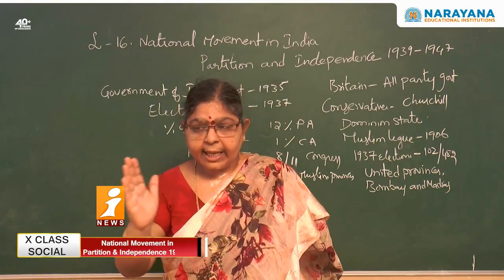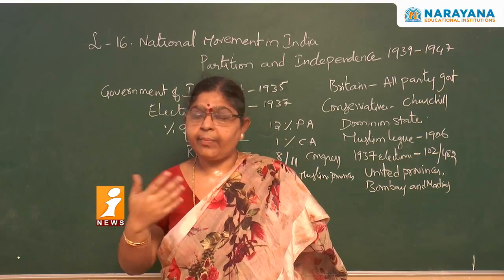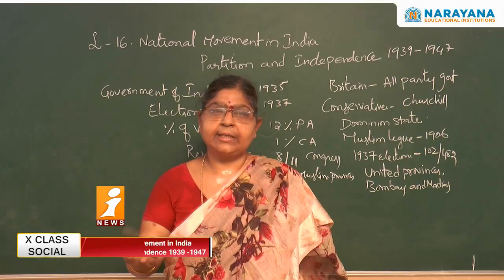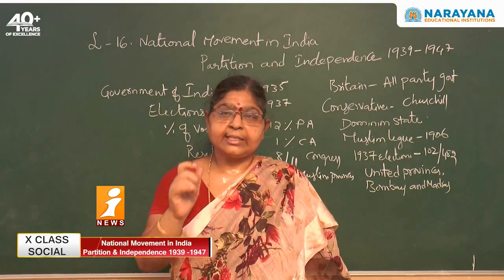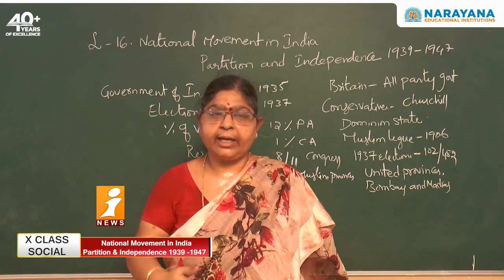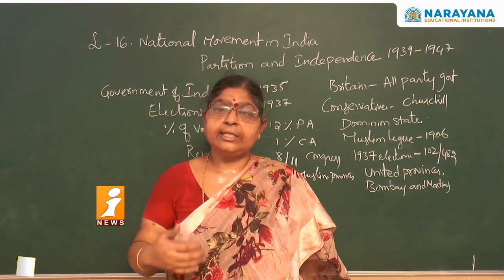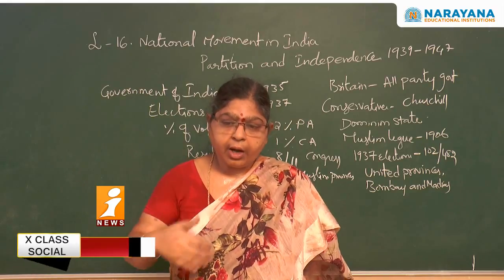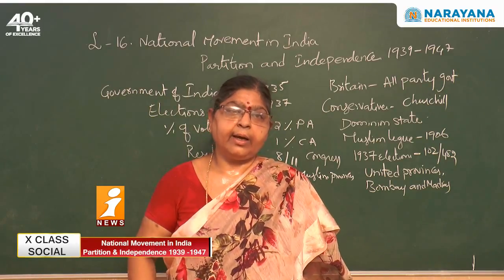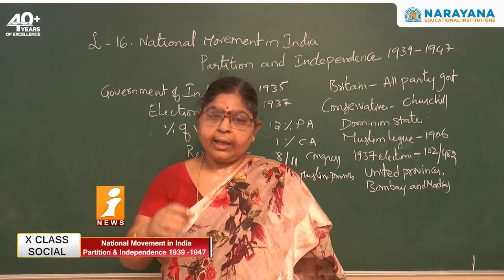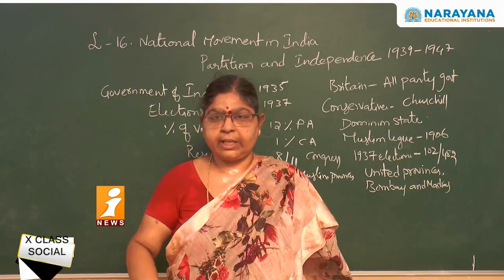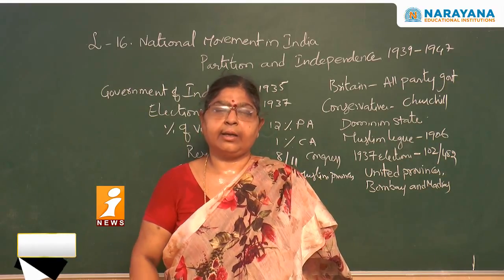And now what is the dilemma in the minds of the Britishers? Even Britishers have certain dilemmas. They are able to see how Congress people are fighting for self-rule. So now they wanted to get a complete compromise with the Congress, but the Congress is not ready.